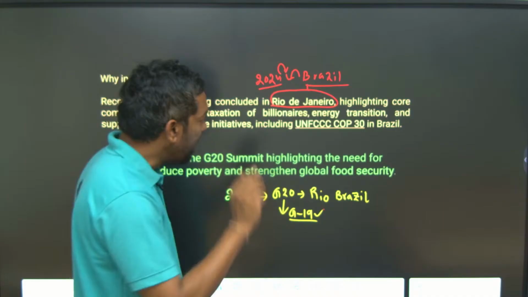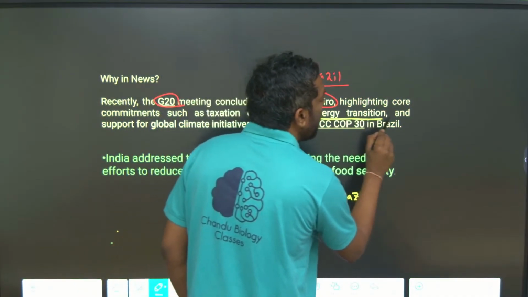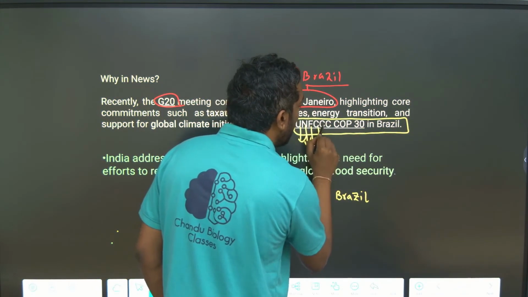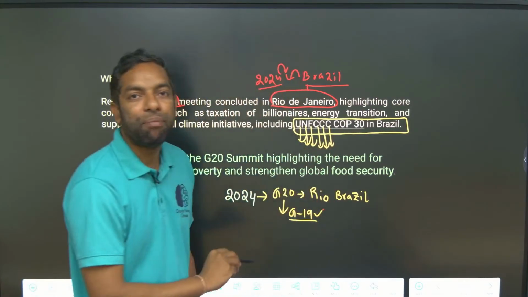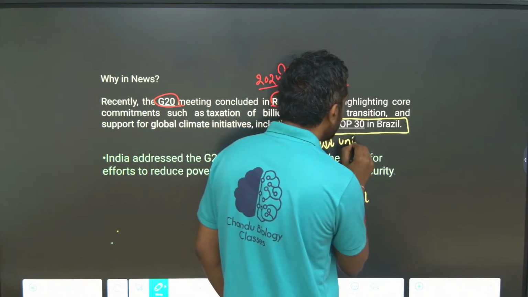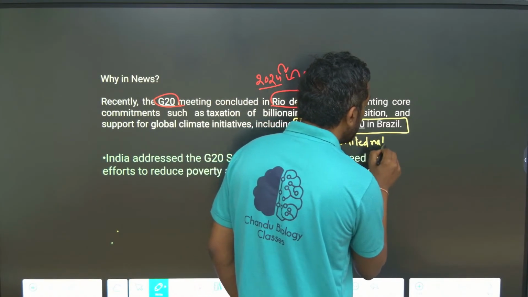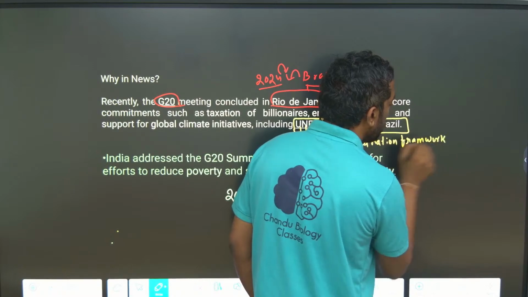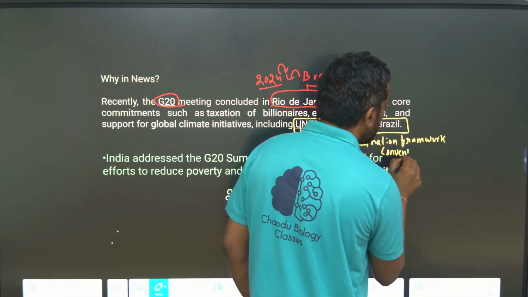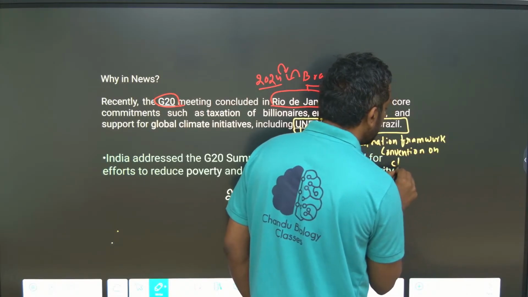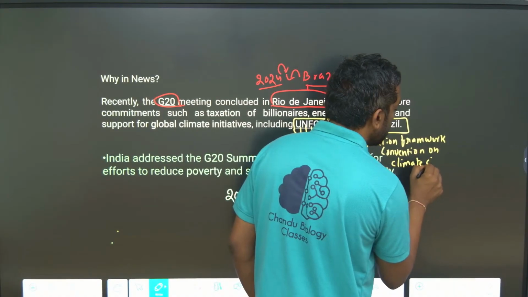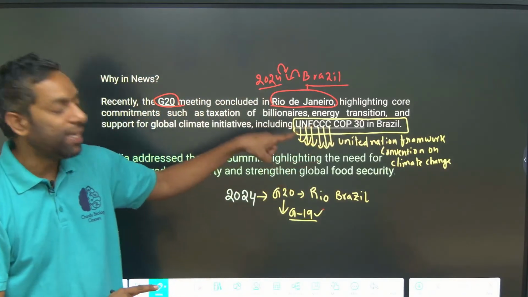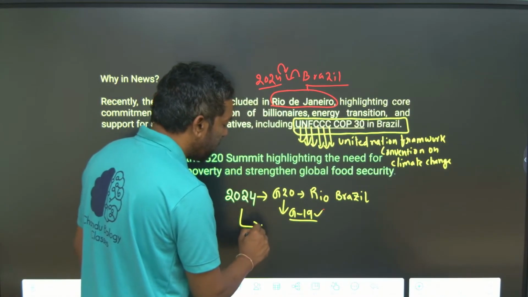And one more thing, in this meeting the UNFCCC, United Nations Framework Convention on Climate Change, also took place in Brazil 2024, Rio.